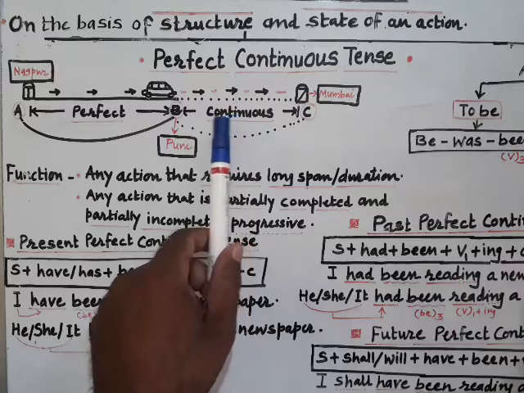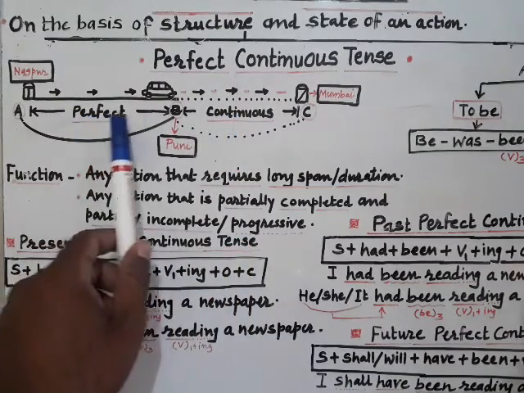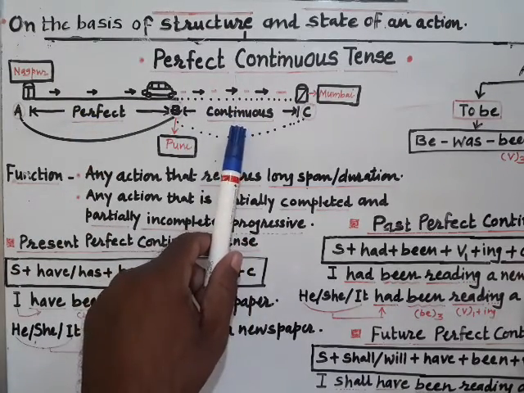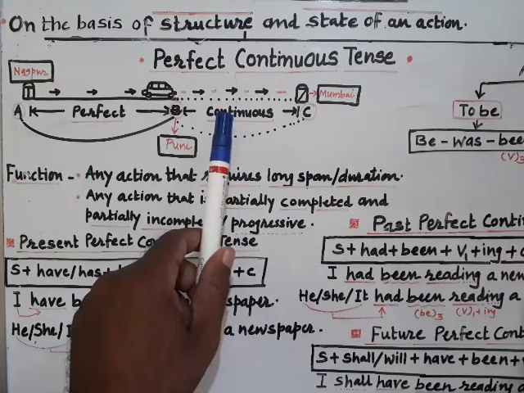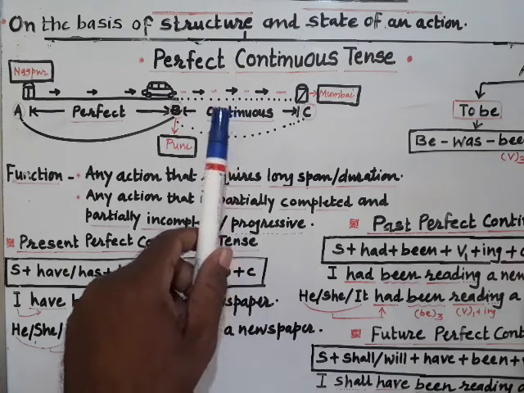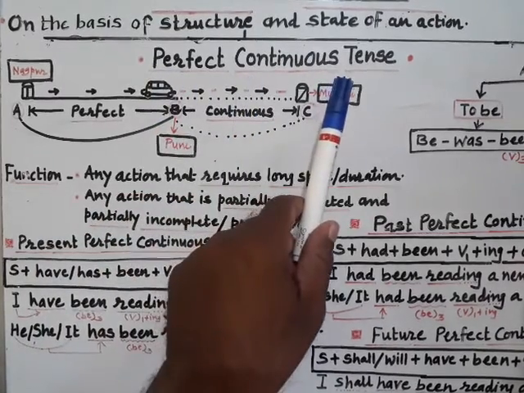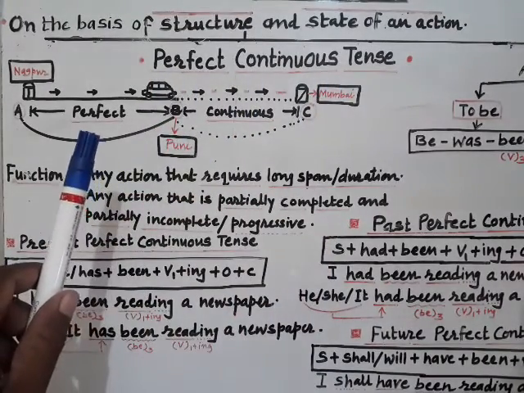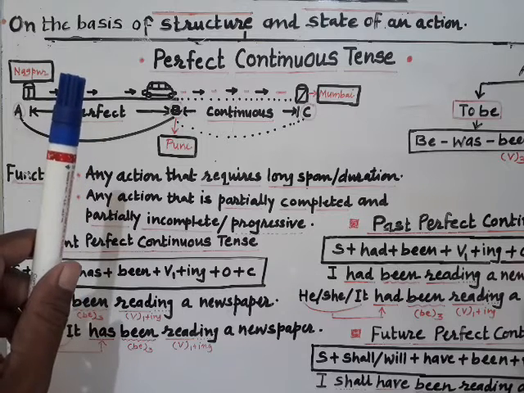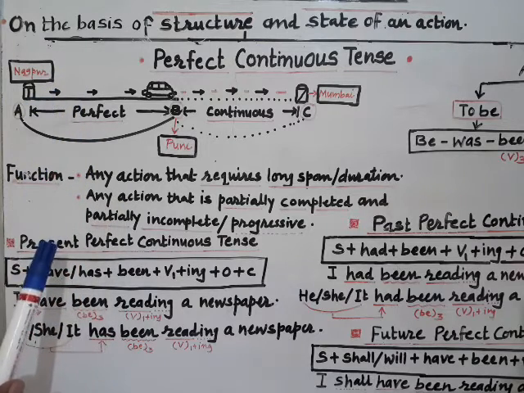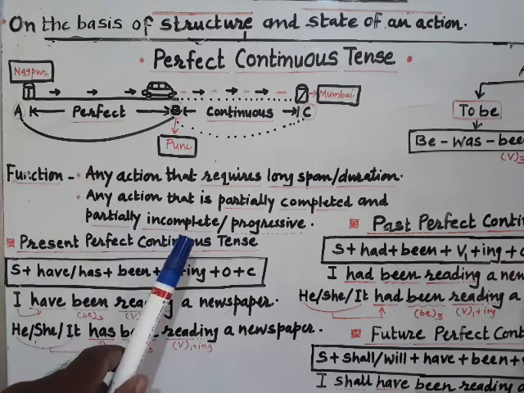That's why here it is a combination of both perfect and continuous. Such long duration activities are normally indicated by perfect continuous tense. When you are discussing such actions in the present, it will be present perfect continuous.